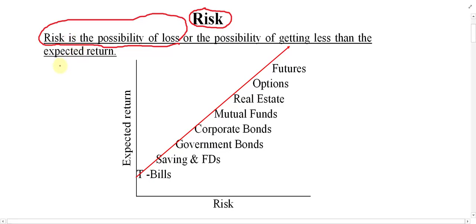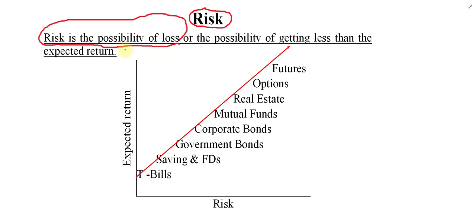So simply, if someone asks you whether loss and risk is the same or not, you have to say no. Risk and loss is not the same. Risk just means chance of loss, or risk simply means the possibility of loss in the future. If it is loss, so it is loss. Until it becomes loss, it is called risk, right?